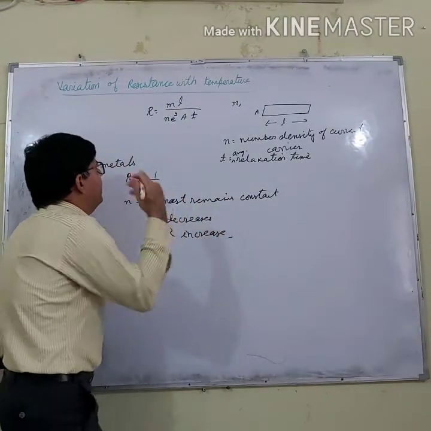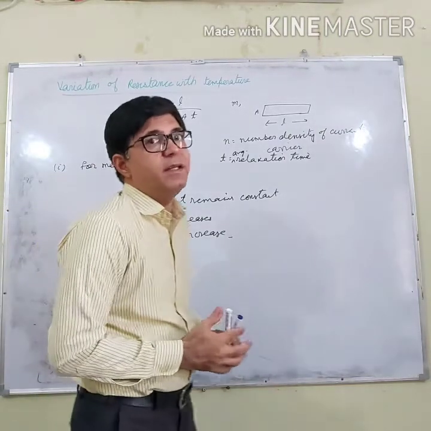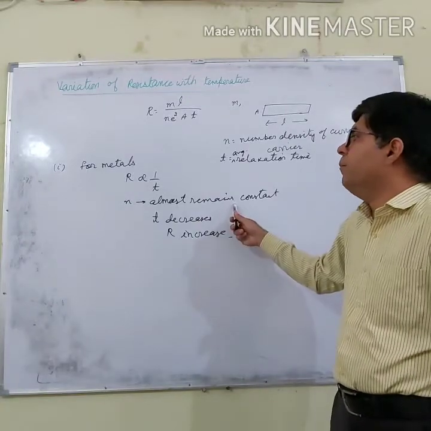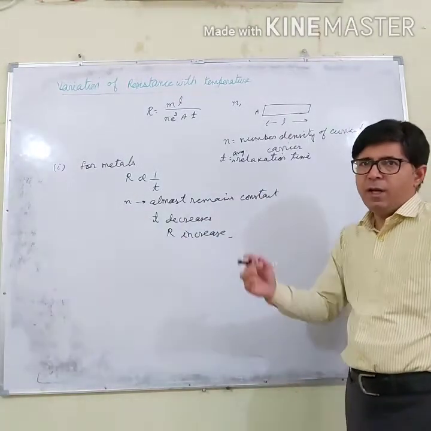I am repeating again: as far as metals are concerned, the number density is almost independent of temperature. And when temperature is increased, what happens?